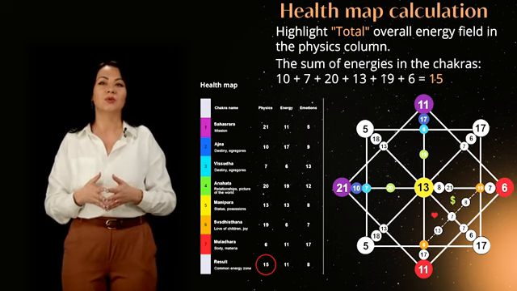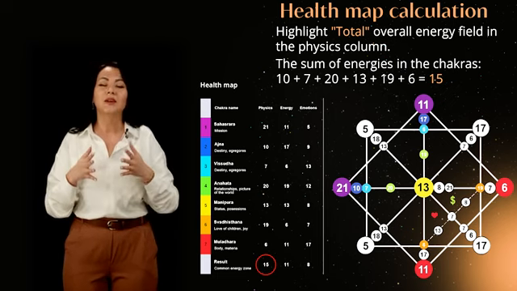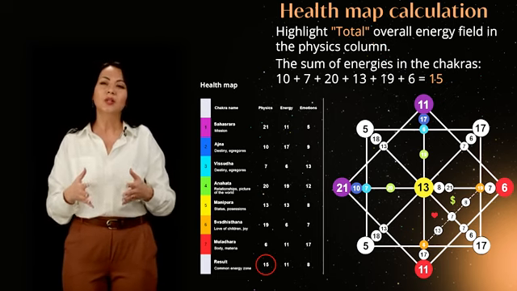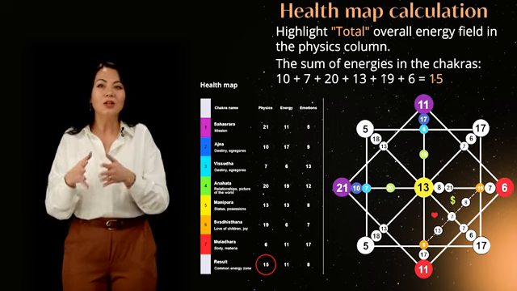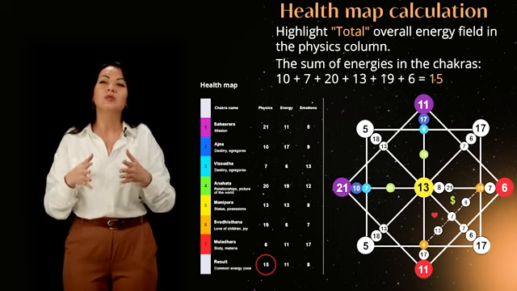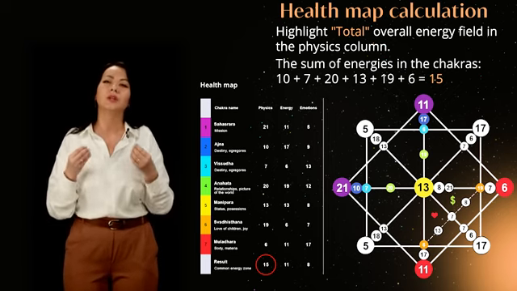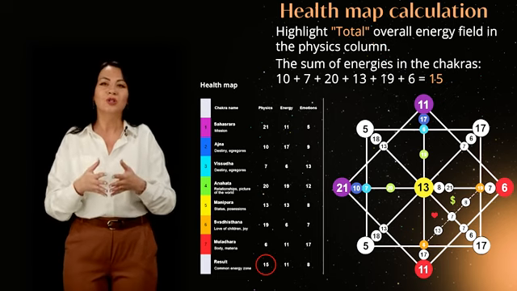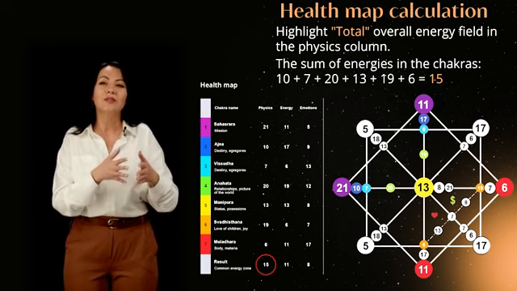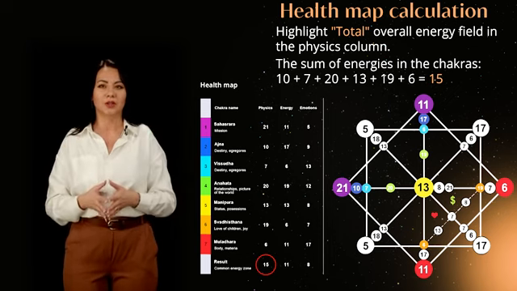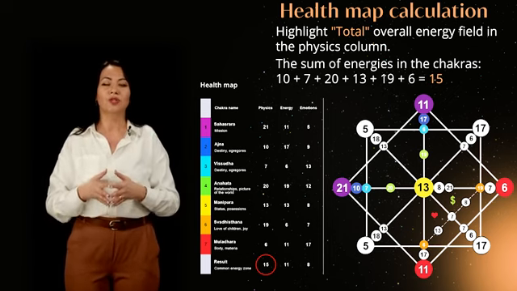Additionally, we have the final value in the 8th row of the table, the overall energy field. To calculate the total or overall energy field, you need to add all the numbers in the corresponding columns sequentially vertically, reducing them as before to values from 1 to 22. For the physics column, the sum of energies on the chakras 10 plus 7 plus 20 plus 13 plus 19 plus 6 is equal to 15.